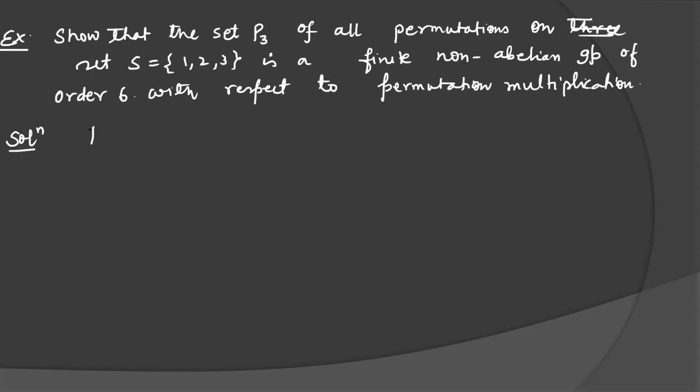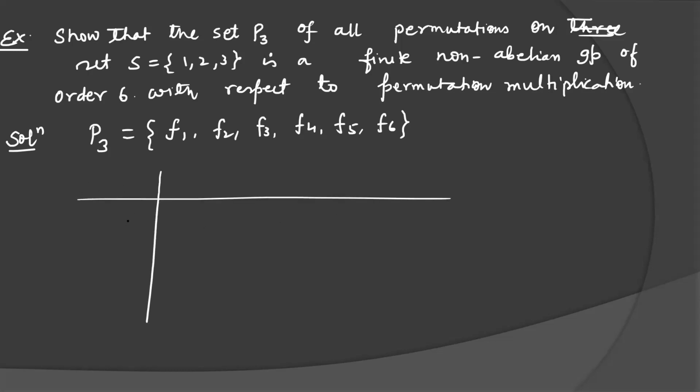So you know very well P3 is nothing else but F1, F2, F3, F4, F5, F6. So there are 6 elements, so we can make a composition table.